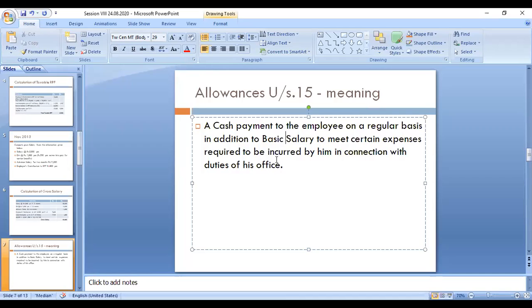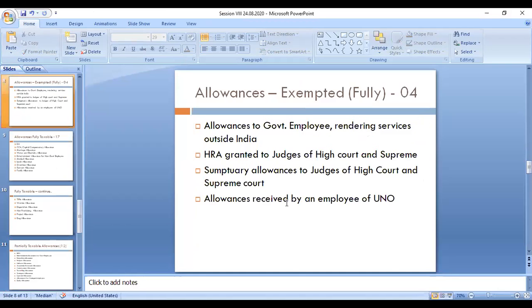Okay, this is called allowances. Allowances means any kind of a cash payment to the employee on a regular basis. Regular basis means they are giving it on a monthly basis. Okay, so this is called allowances, right? So I will give you some examples of the allowances also.